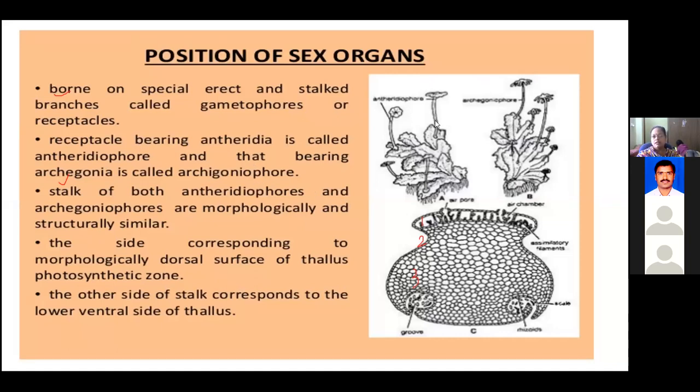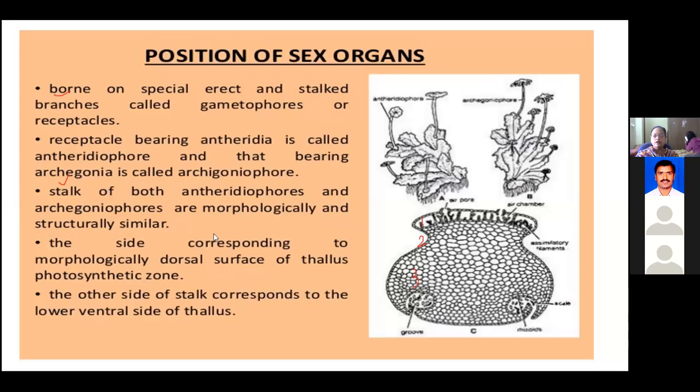Antheridia are developed on the antheridiophore, whereas archegonia are developed on the archegoniophore. And these are developed on the dorsal surface of the thallus only. All these antheridiophores as well as archegoniophores, during reproduction, are developed on the dorsal surface.